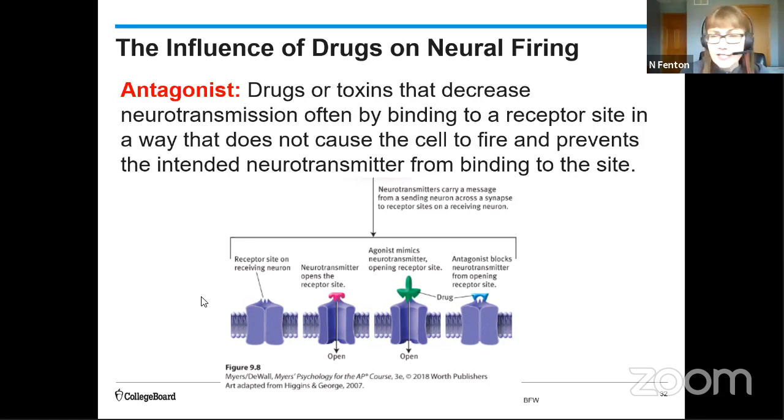And I mentioned earlier, these could also be toxins, right? So botulism, which is a serious type of food poisoning, actually prevents the release of the neurotransmitter acetylcholine, and it can lead to paralysis or breathing problems, possibly even death.